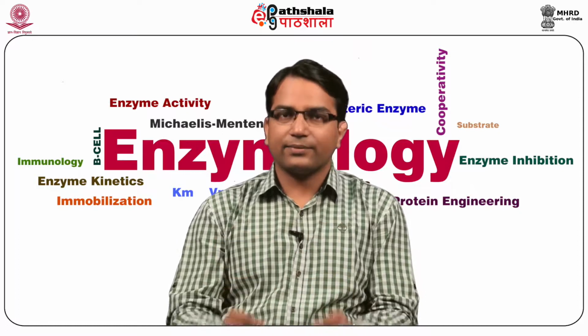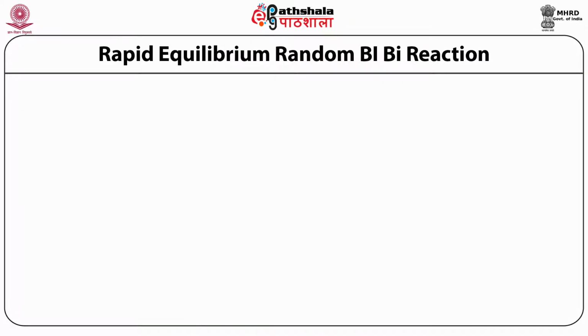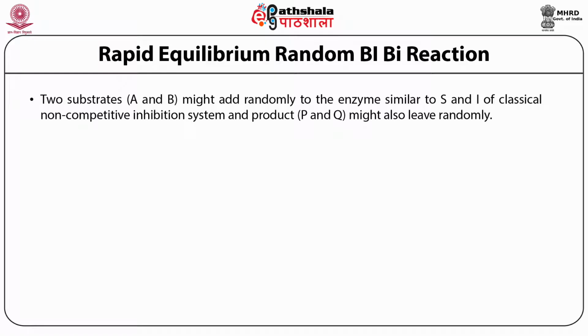and their kinetics. The first model of bi-substrate reaction is the rapid equilibrium random bi-bi reaction, where two substrates, A and B, bind with the enzyme in a random fashion.